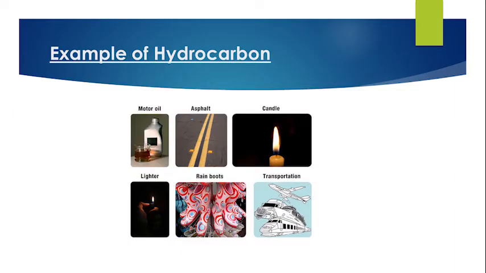Examples of hydrocarbons. Dear students, now I am showing you some examples of things which are made of hydrocarbons. Like motor oil is used in vehicles, asphalt is a mixture of dark bituminous pitch with sand or gravel used for surfacing road. Wax is used in candlelight. It is also a hydrocarbon. Rain boot made from rubber or polyvinyl. And transport use fuel, which is also a hydrocarbon.